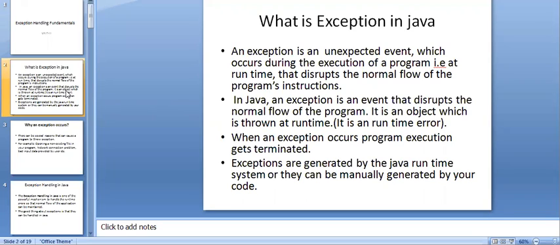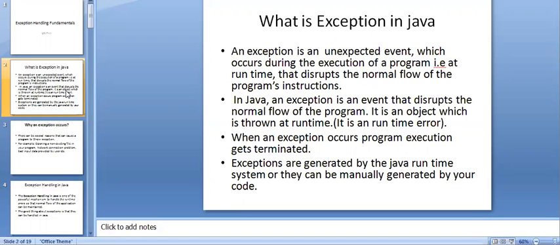In Java, an exception is nothing but an event. If an exception is there, what will happen? It will disturb the normal flow of the program. So if there is an exception, the program cannot be executed in the proper way.